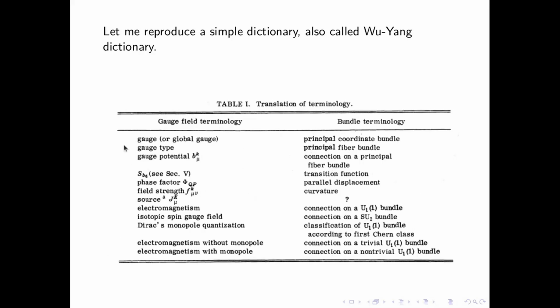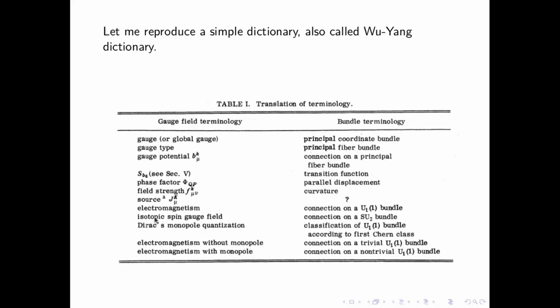A gauge type is just a principal fiber bundle. A gauge potential is just a connection. These are the transition functions. These are the phase vectors. This is the parallel displacement. The curvature is written as d times the connection, and this curvature is just the field strength.